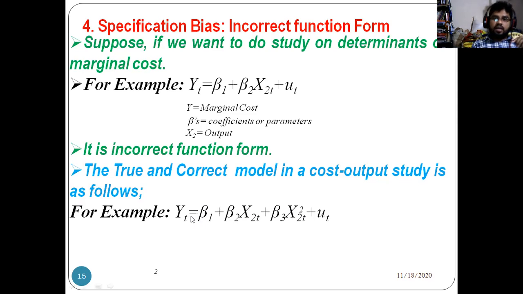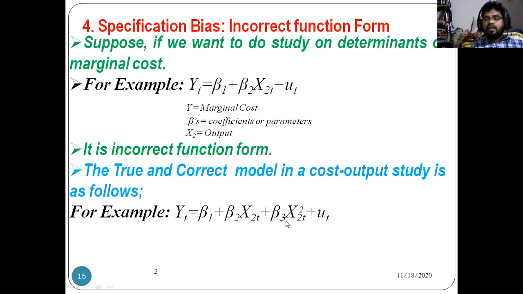So generally in cost analysis, the marginal cost depends not only on output, but also on the square of output. So this is the correct model. For example, if in a particular year X2 is equal to 2, at the same time we need to square it, 2 into 2, 4.